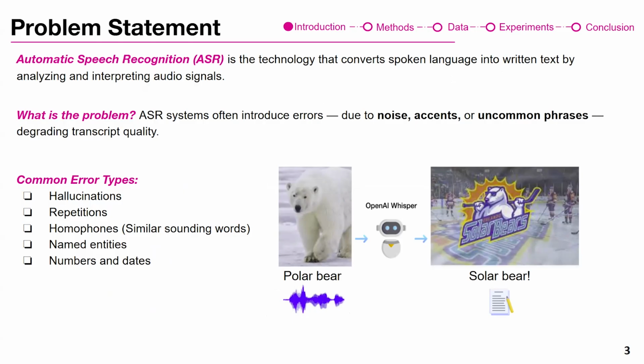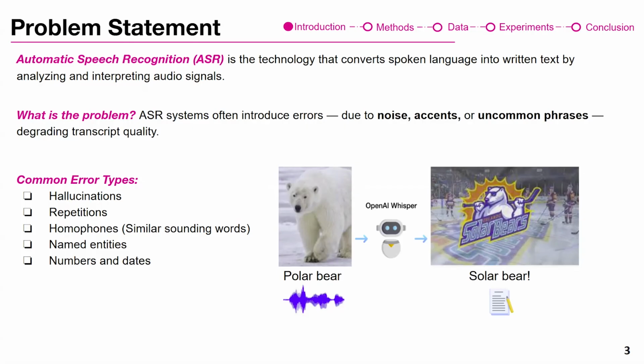The thing is that we are using these ASR systems in real-world applications. In the real world, speech is prone to noise, and people speak with different accents. These models have also not been trained on uncommon phrases and idioms. So they might generate errors: hallucinations, repetitions, and homophones. A good example is when you speak about a polar bear, but your speech-to-text model, which is mostly Whisper from OpenAI, might generate "solar bear". That is completely unrelated.